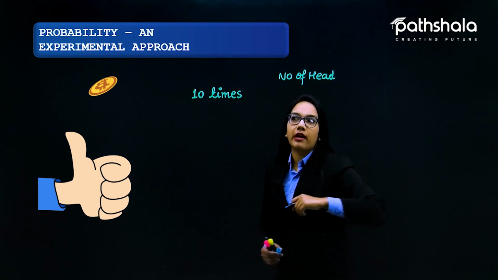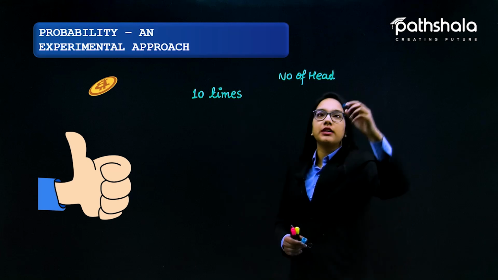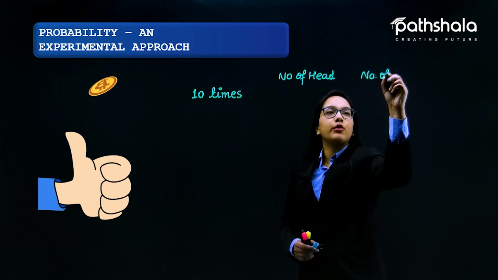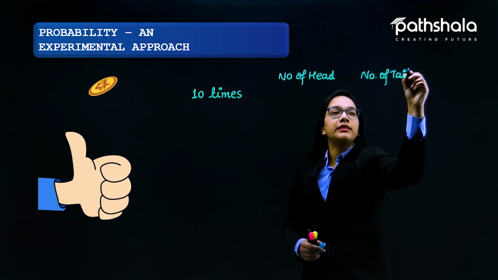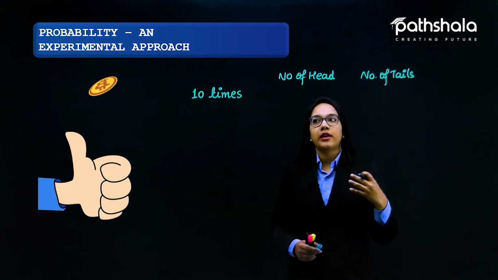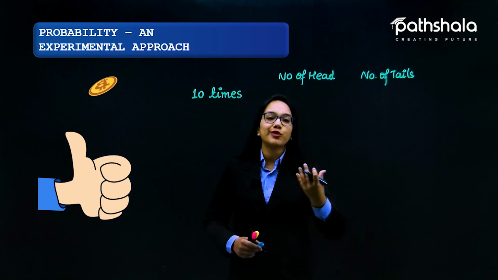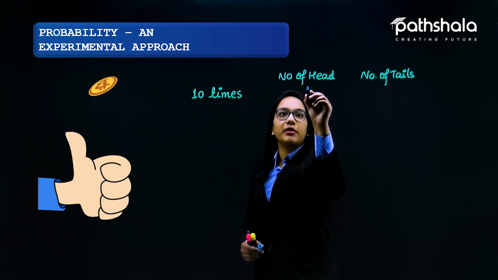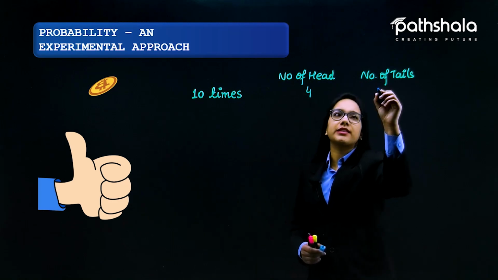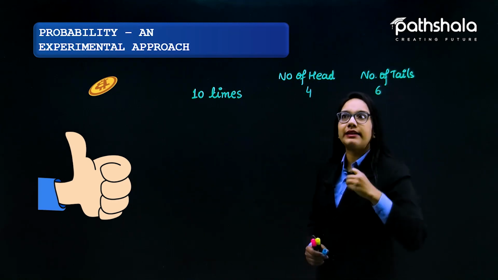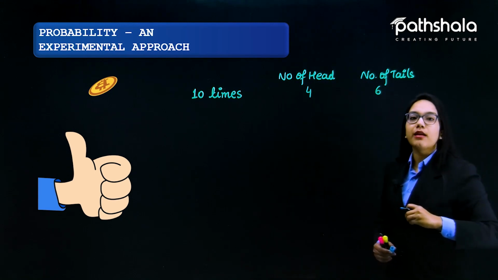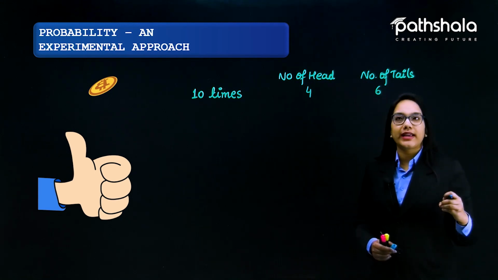I'm counting the number of heads and the number of tails that come up when I toss a coin 10 times. Let us suppose my outcomes are that the number of heads is 4 and the number of tails is 6. So when I have tossed the coin 10 times, the number of heads that showed up is 4, and the number of tails is 6.